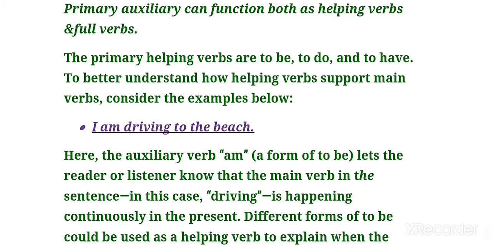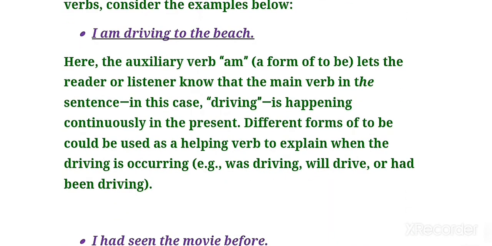To better understand how helping verbs support main verbs, consider these examples, students. You can see the example given on your screen: I am driving to the beach. Here the auxiliary verb is am. This word am is a form of to be. It lets the reader or listener know the main verb in the sentence. In this case the driving is happening continuously in the present.